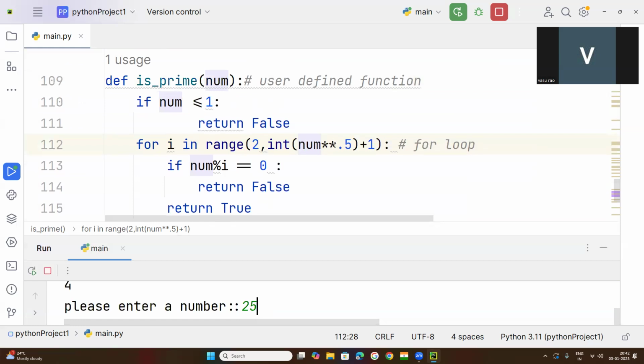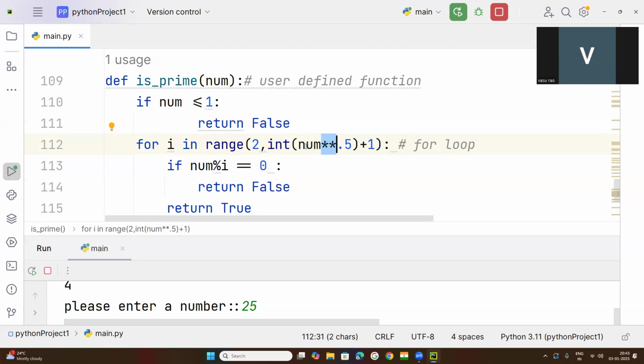The double star is used in Python to represent exponentiation. Num to the power 0.5 means num to the power half, and half is written as root. So square root of number. If we take 25, the square root of 25 is 5. This is an integer number, so there is no problem.